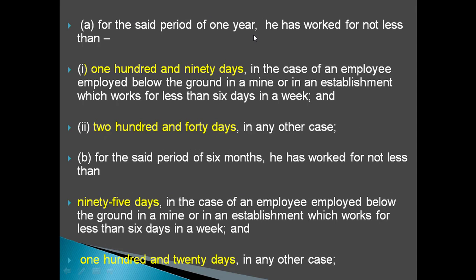For a period of 1 year, if a worker has worked for not less than 190 days, in the case of an employee employed below the ground in a mine or in an establishment which works for not less than 6 days a week, right? And in other cases, he should have gone 240 days to the workplace. Then in these two cases, he will be considered to be in deemed continuous service.